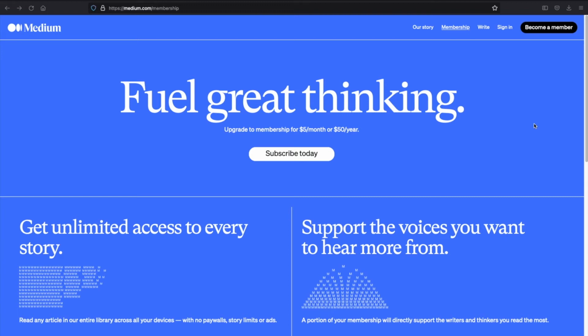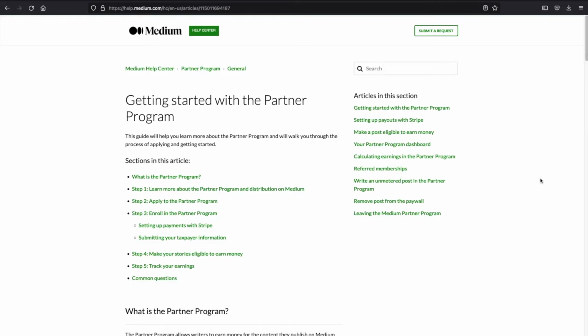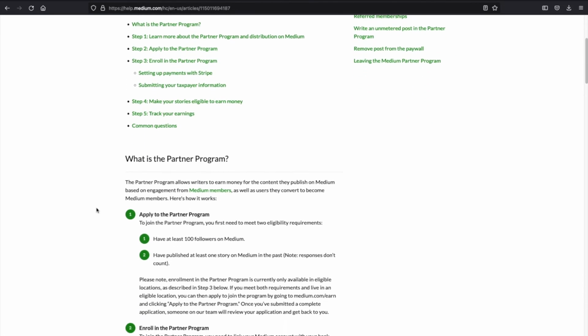Now, what Medium does with this money that it takes from its members is that Medium distributes this money to its writers who own the stories behind the Medium paywall. But in order to start earning money from Medium, first of all, you must check if you are eligible for that. If you are eligible to join the Medium Partner Program, then you will be able to monetize your stories. But as I said before, firstly, you need to check if you are eligible.